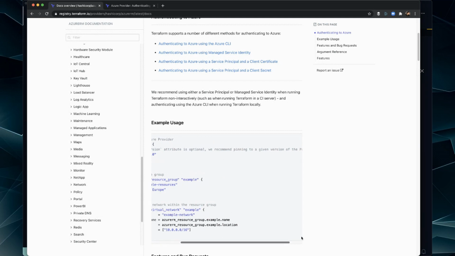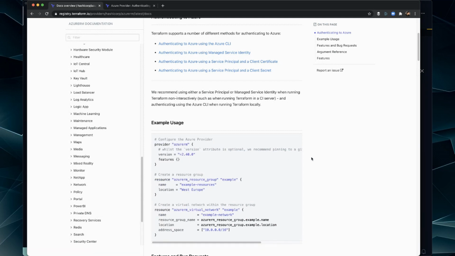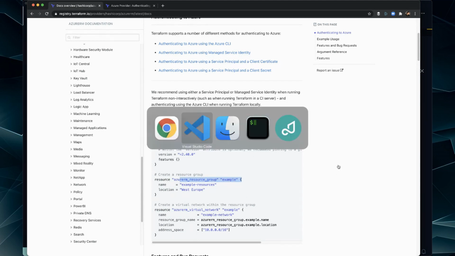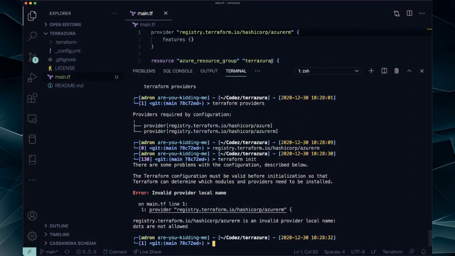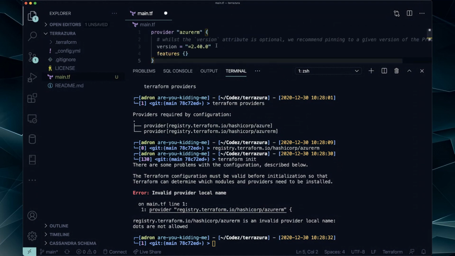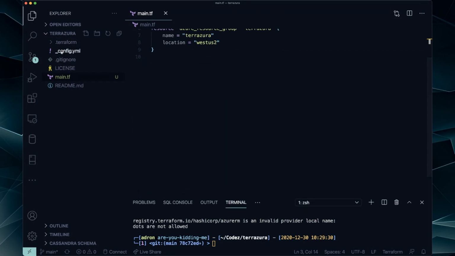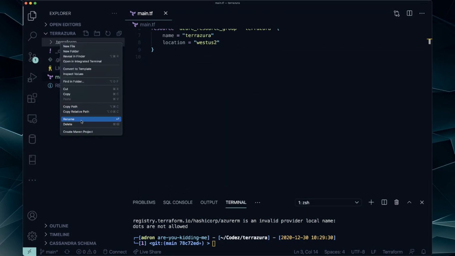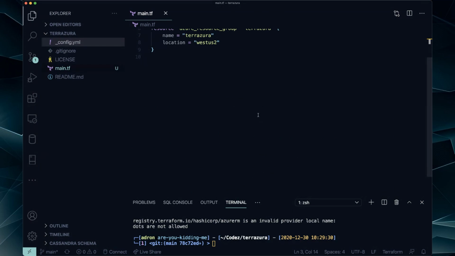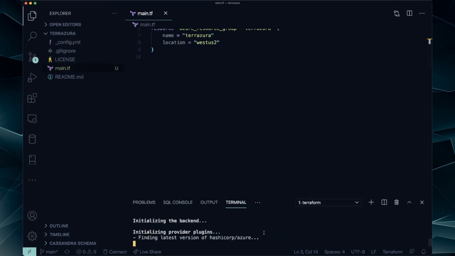Pinning to a get version of the provider. Right, okay. Resource group, this thing. Oh, you know what? I think I know what I need to do. What did we just determine? We determined that 41 is the latest. So let's do that. Then let's delete our Terraform directory here that tried to initialize. And let's try this over.